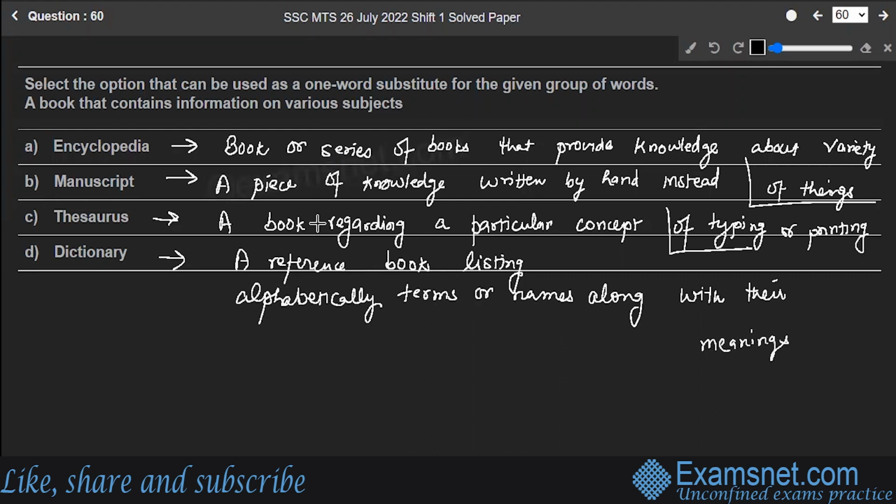So a book that contains information on various subjects, it's nothing but encyclopedia. Option A is the correct answer to this question.